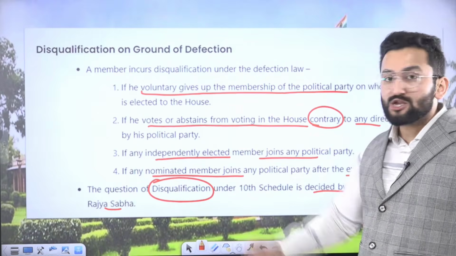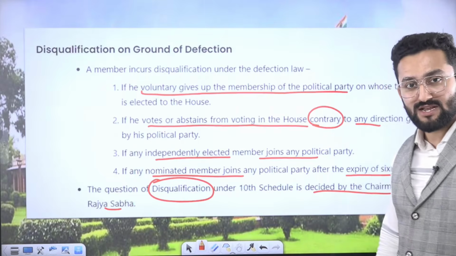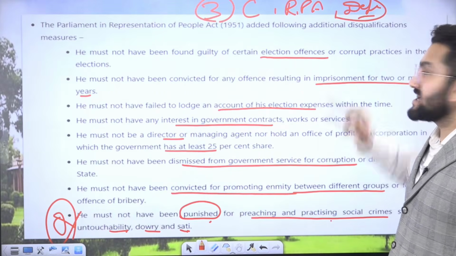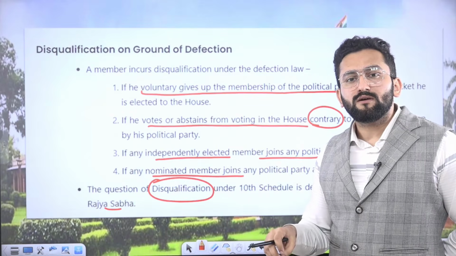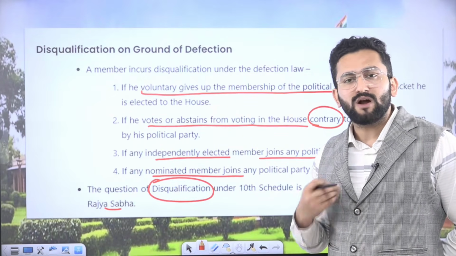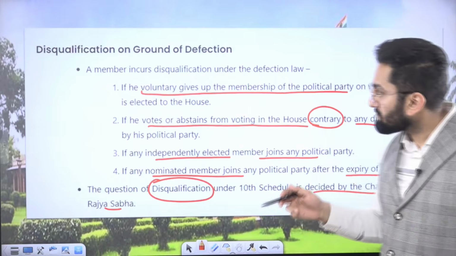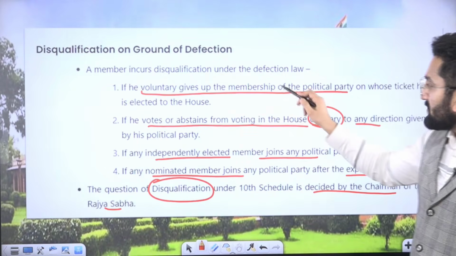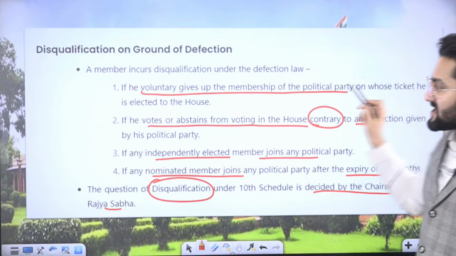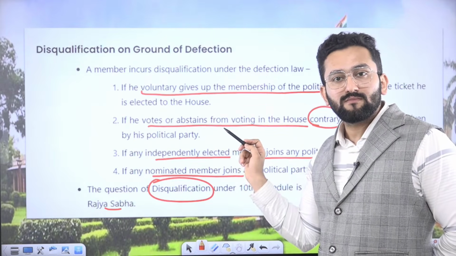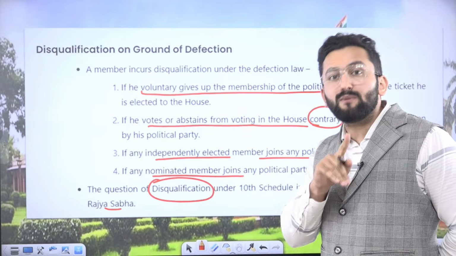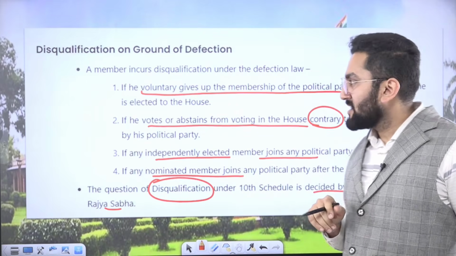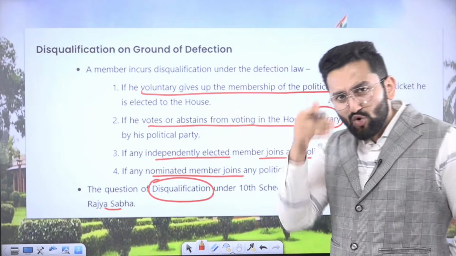Now, disqualification on ground of defection. As I told you, the third criterion is the anti-defection law. So, consider you got elected on a party ticket, say Aam Aadmi Party, but you voluntarily give up the membership of the political party on whose ticket you are elected, then you are going to be disqualified. Please remember it. Okay. Now I am making another statement. Let's go into depth.